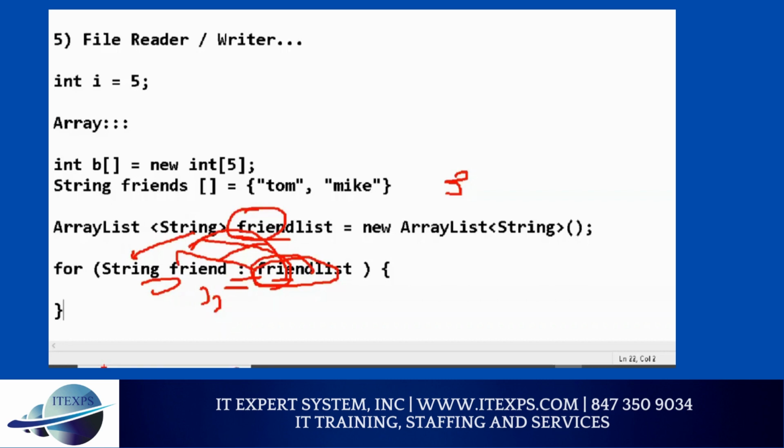The data type you're storing is objects, but is it the same data type for all of them? Ideally, with an array list you will not use int. You have to use objects. Object means class. You can do string, book, movie, right? So coming to our object-oriented programming class,